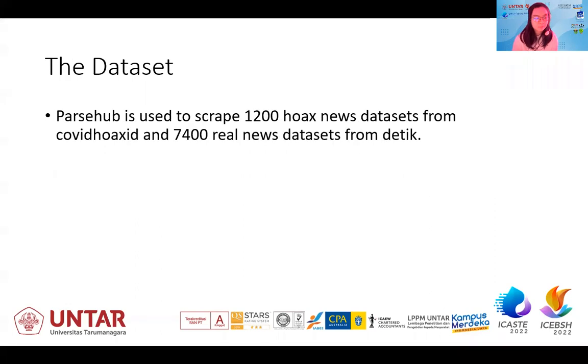most of the article. The dataset that we used for this project was scraped using ParseHub. We managed to scrape 1,200 hoax news articles from COVID hoax ID and also 7,400 real news articles from detik.com, because it is believed to be a reliable source.